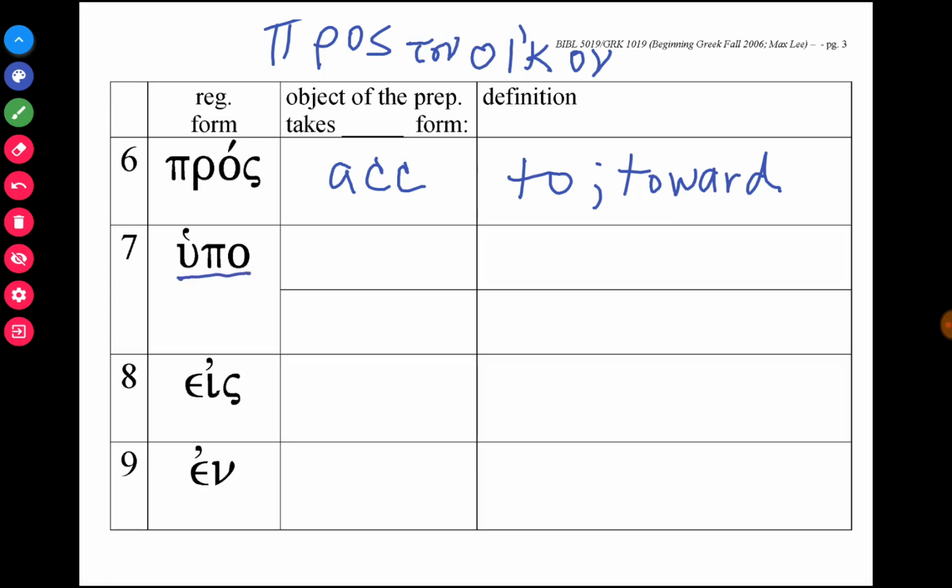Hupo is a preposition that takes objects of the preposition in two different cases. If it's in the genitive, it means by. So the ball was thrown by me, for example. And if it's in the accusative, it means under.